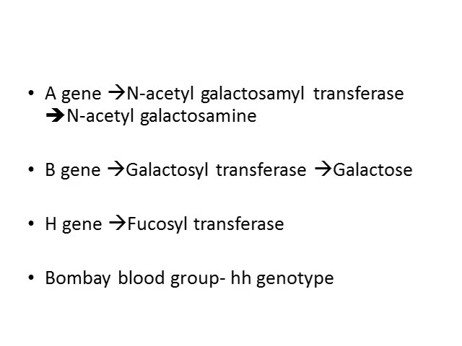A gene has an enzyme N-acetyl galactosamine transferase, which attaches N-acetyl galactosamine. And B gene has galactosyl transferase that attaches galactose. And the H gene, which is the precursor, has mainly fucosyl transferase. And Bombay blood group, they don't have this H gene. That's why we call them hh genotype.